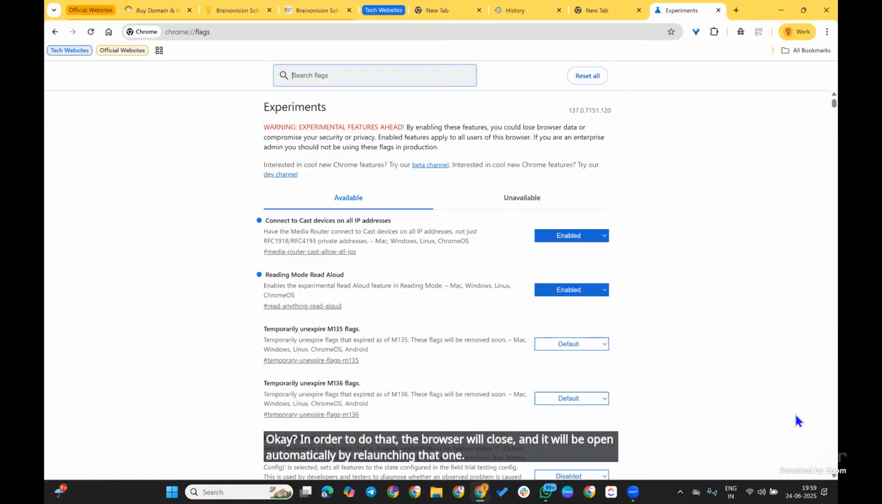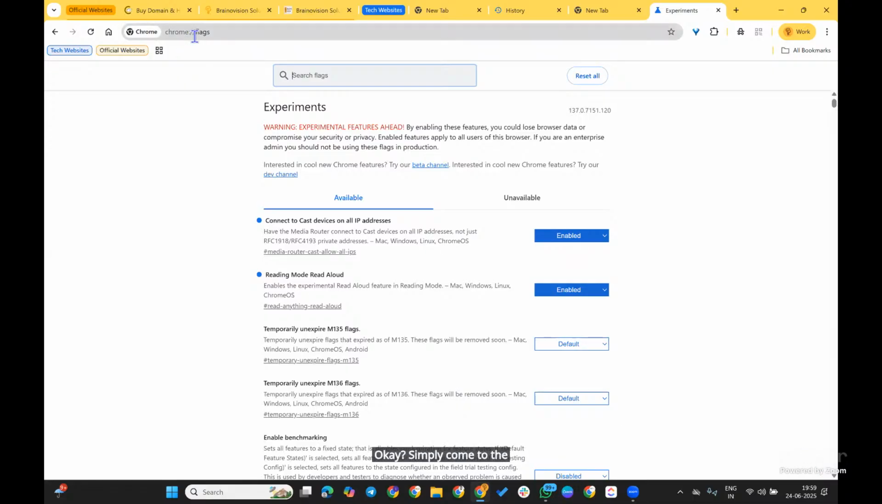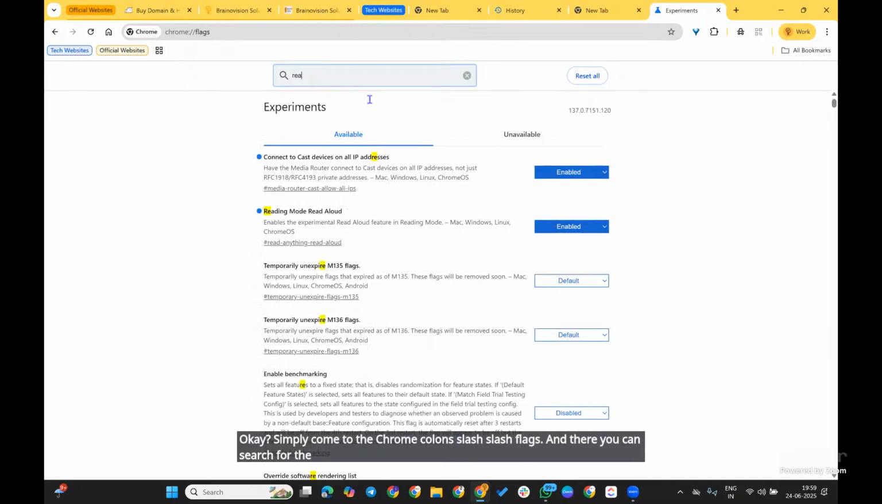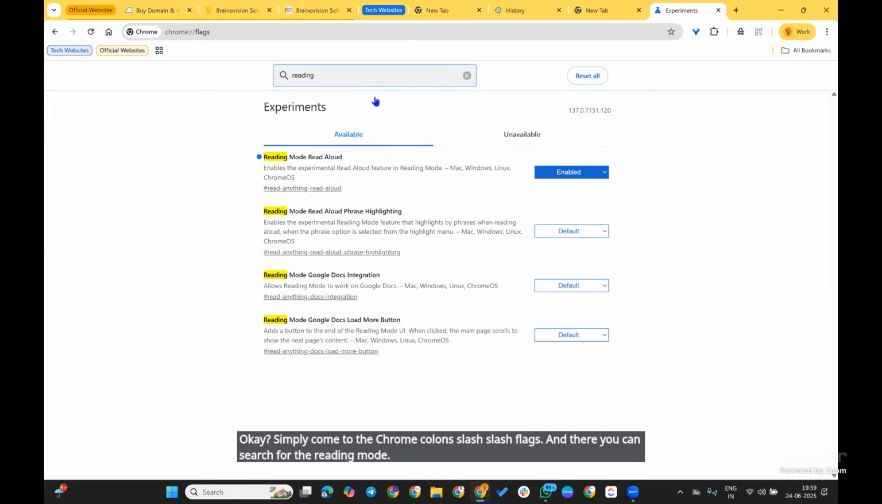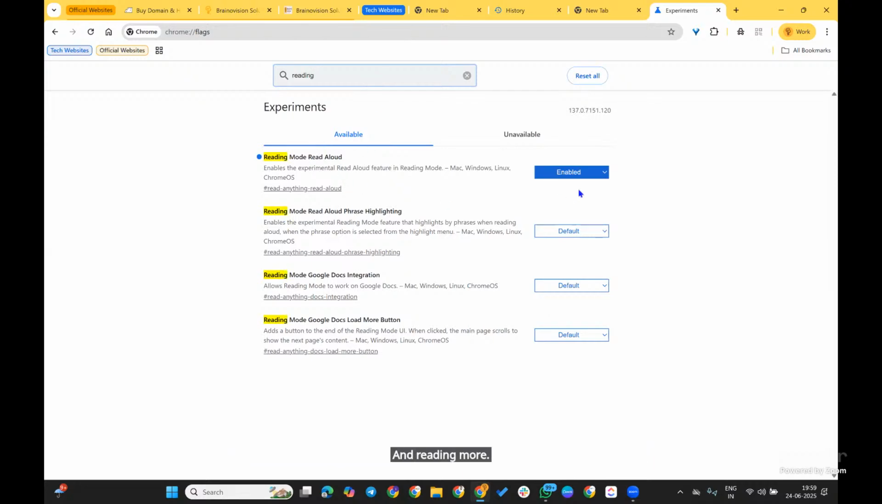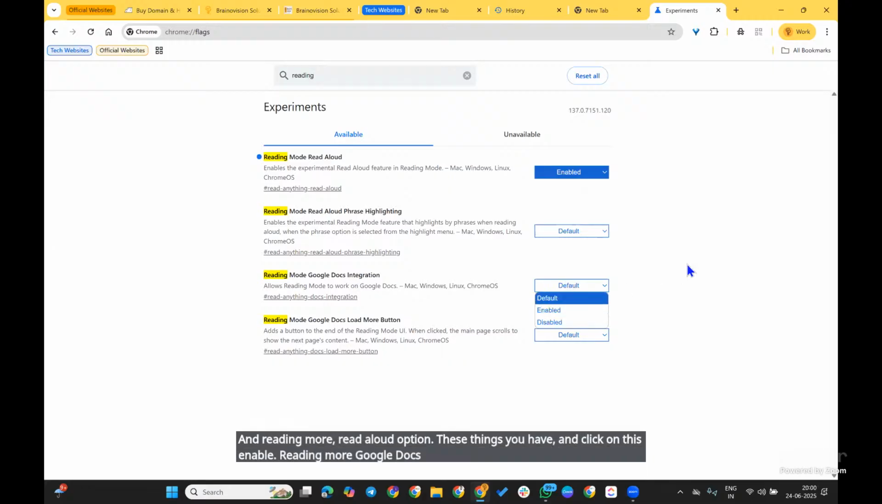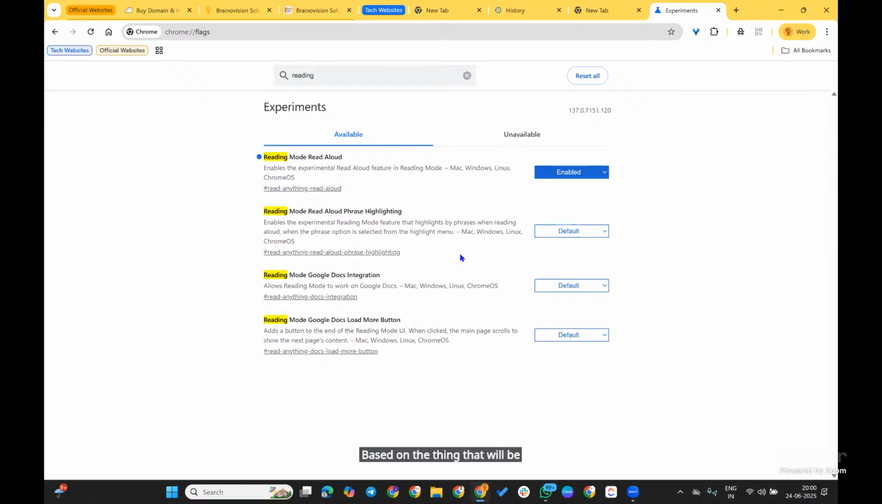Okay, simply come to chrome://flags and there you can search for reading mode and the reading mode, read aloud option. These things you have, and click on enable. Reading mode Google Docs integration you can also enable. Reading mode Google Docs load more button you can also enable. The related settings will be enabled automatically.